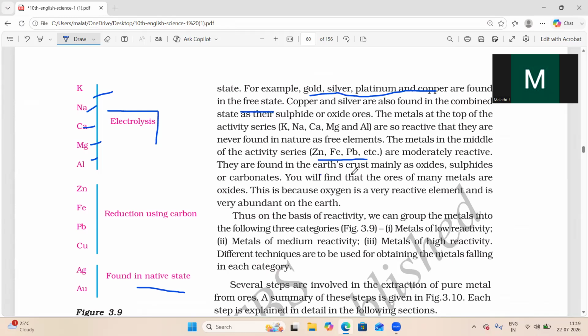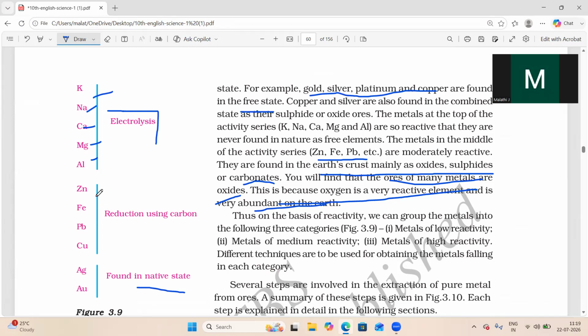They will be obtained in the form of ores, in the form of oxides, sulfides and carbonates. Many metals occur as oxides, because oxygen is a very reactive element and is very abundant on earth, so these metals react with oxygen and sulfur.